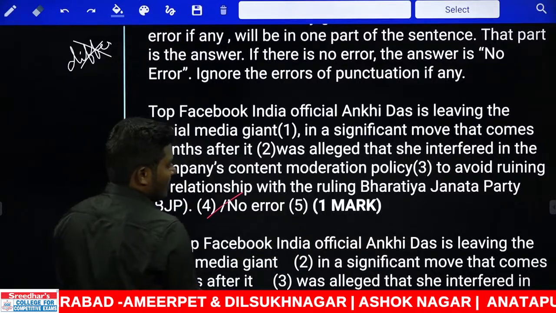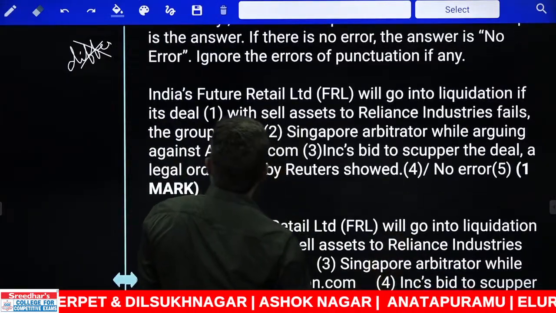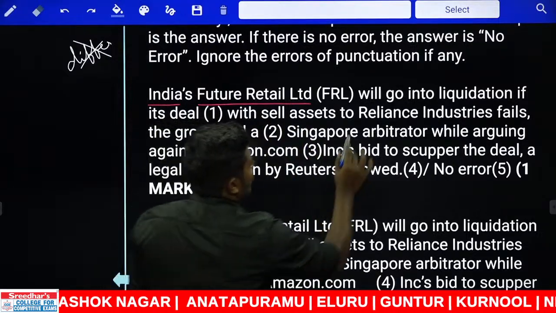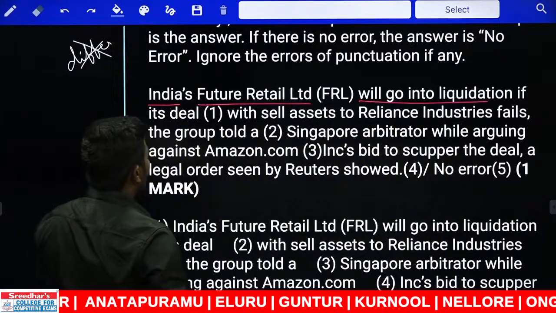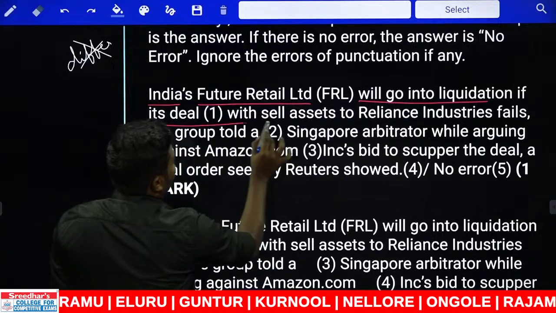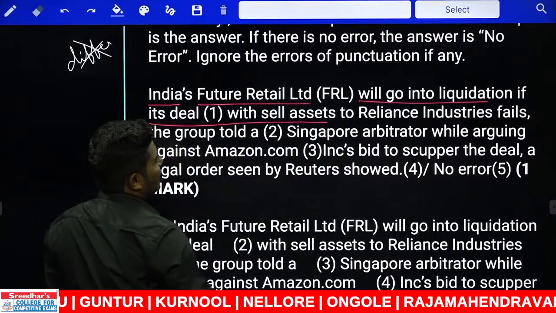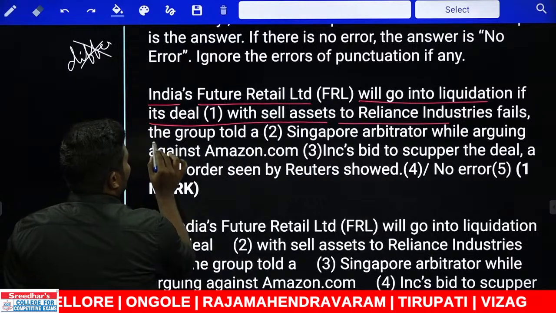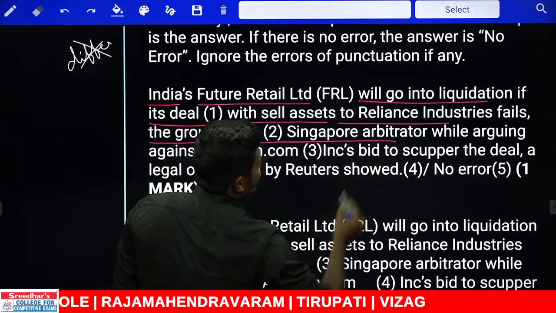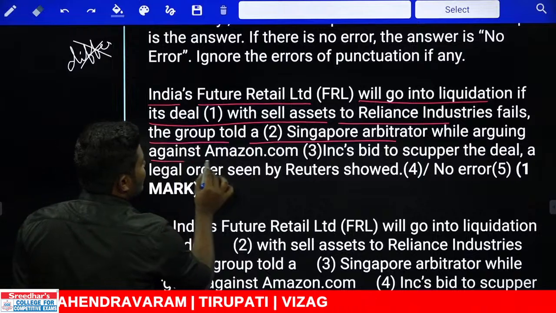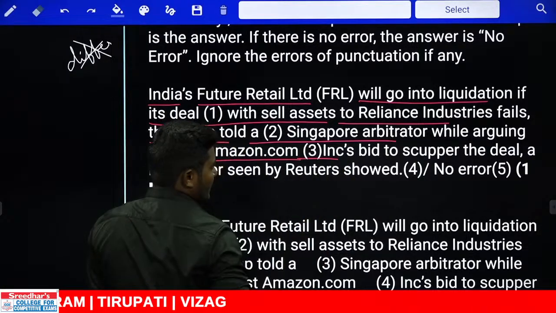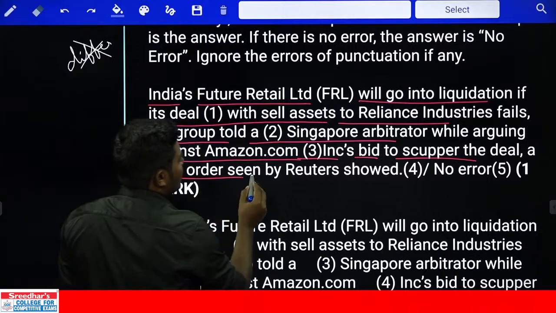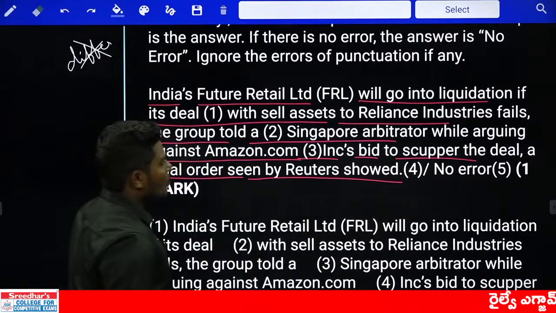Okay, let us go for 147. India's Future Retail Ltd will go into liquidation if its deal with sell assets to Reliance Industries fails, the group told a Singapore arbitrator while arguing against Amazon.com Inc's bid to scupper the deal, a legal order seen by Reuters showed.